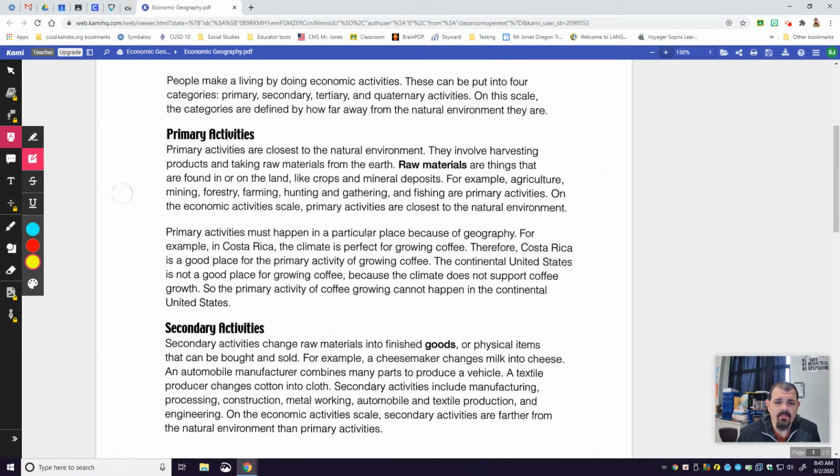Primary activities must happen in a particular place because of geography. For example, in Costa Rica, the climate is perfect for growing coffee. Therefore, Costa Rica is a good place for the primary activity of growing coffee. The continental United States is not a good place for growing coffee because the climate does not support coffee growth. So, the primary activity of coffee growing cannot happen in the continental United States.